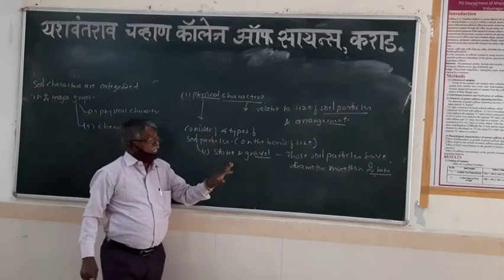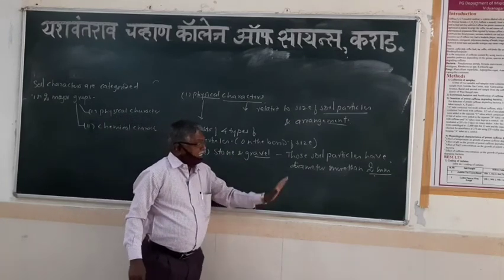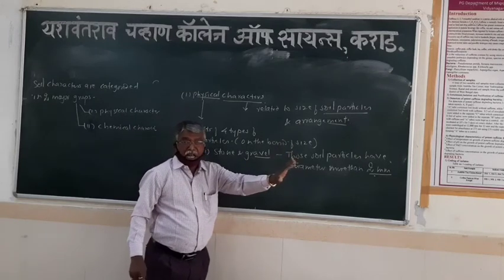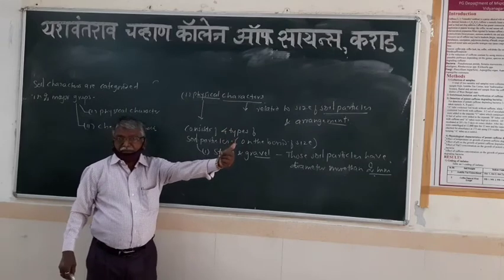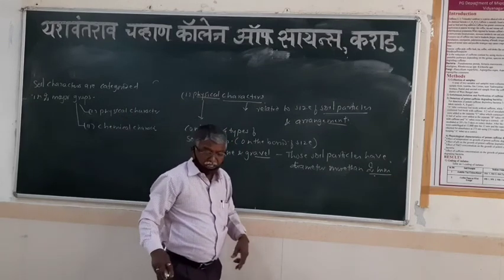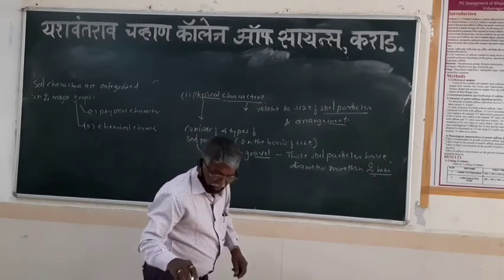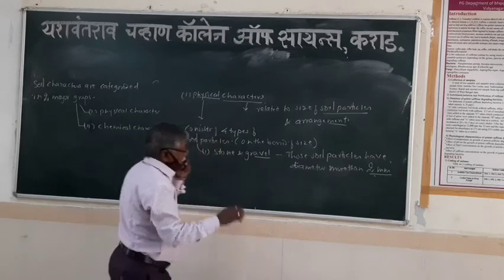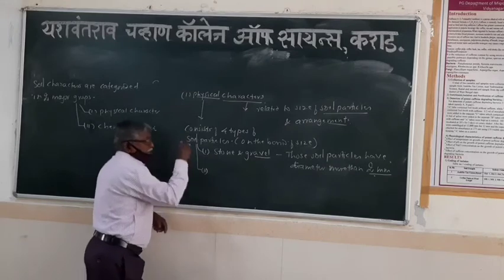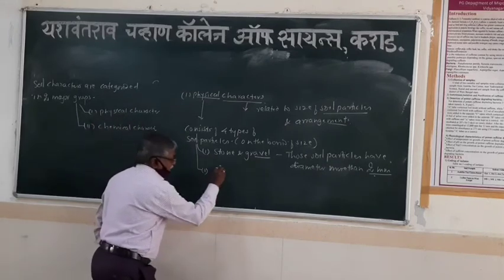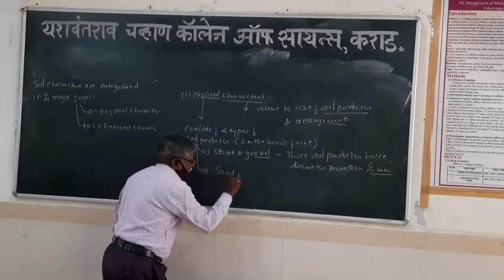All these particles which have a size of more than 2 mm in diameter are in the first group, stone and gravel particles. This is the first type. Then the second type of soil particle is sand particles.